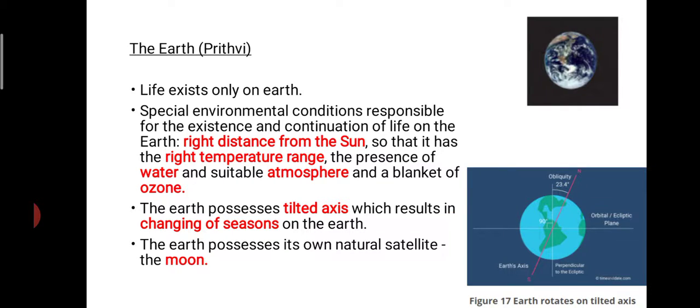Then comes the Earth. Life is possible on Earth due to reasons like right distance from the sun, right temperature, water availability, atmosphere availability, ozone presence. All these help in the maintenance of life on Earth. Earth possesses a tilted axis. Here you can see Earth is tilted like this, about 23.5 degrees, and also this tilt is the main reason due to which seasonal changes are occurring.